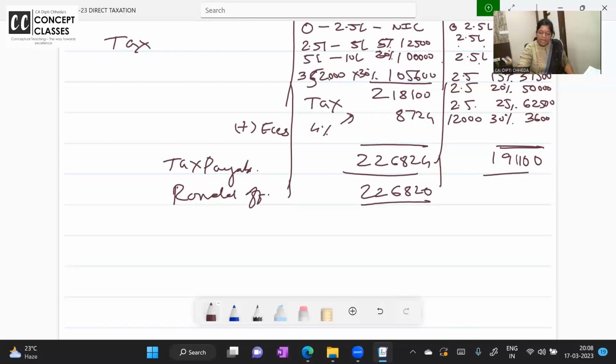191,100, and on that 4% is the cess, 7644 is the cess, 4% add it, and what is your tax payable? 191,100 plus cess, so 198,744. One second, dear students.